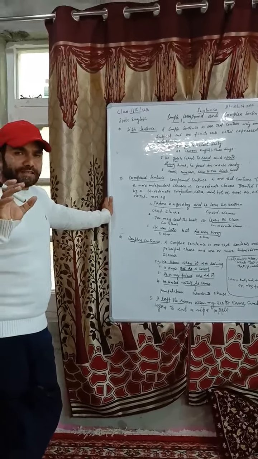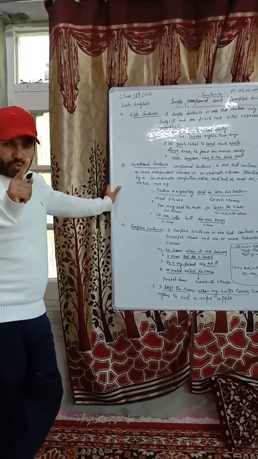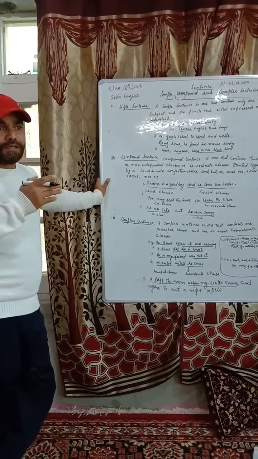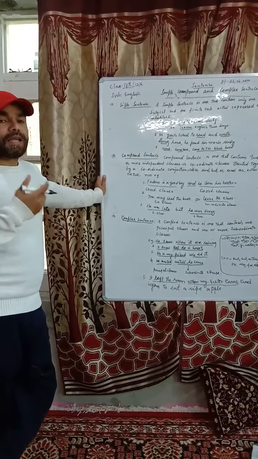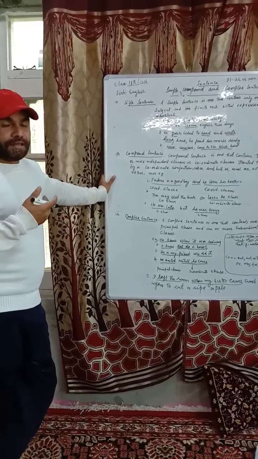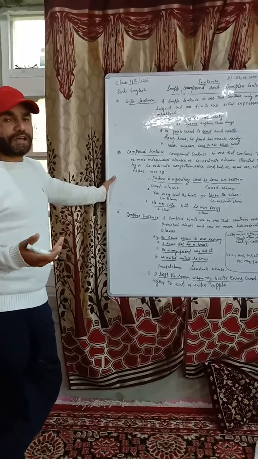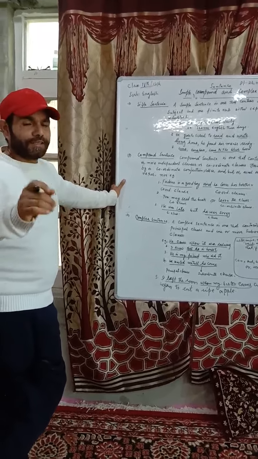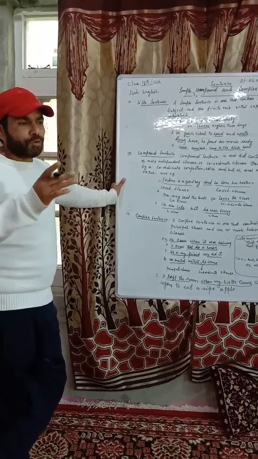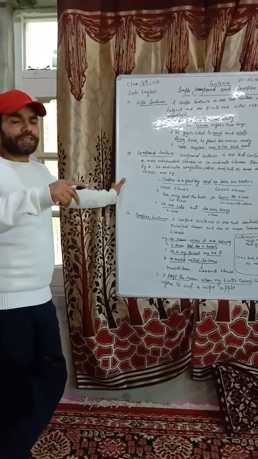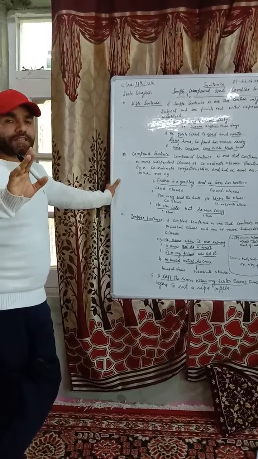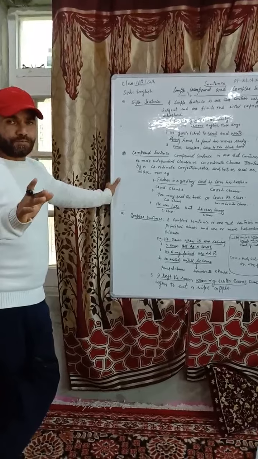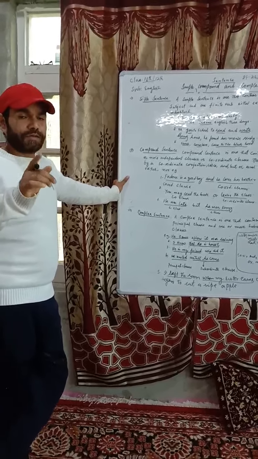A compound sentence is a sentence that contains two clauses. One clause may be the principal clause, or we can say main clause, or independent clause, and the next clause is called the coordinate clause. Or sometimes both of the clauses in a compound sentence are called coordinate clauses, because they can stand alone, because they are all of equal rank.